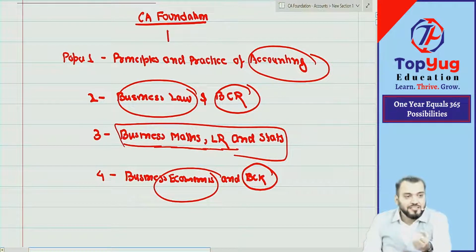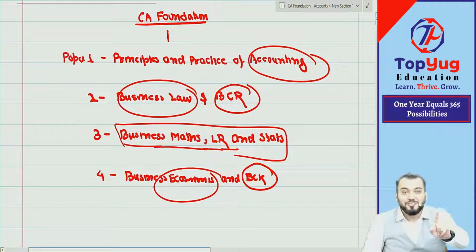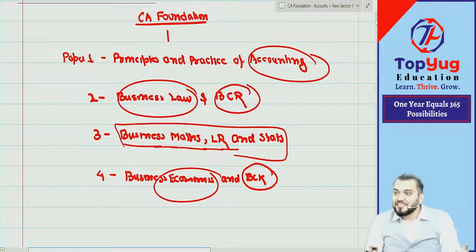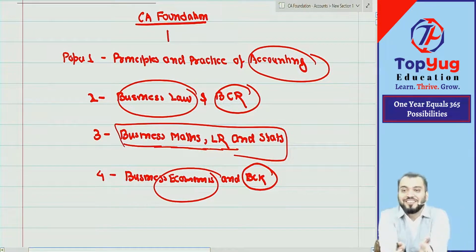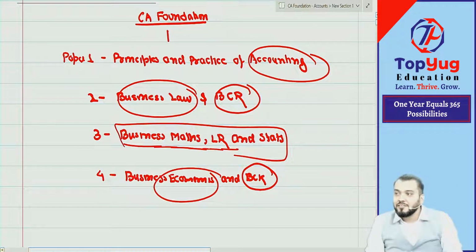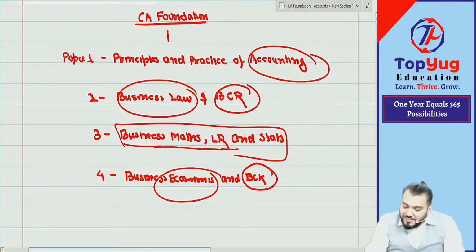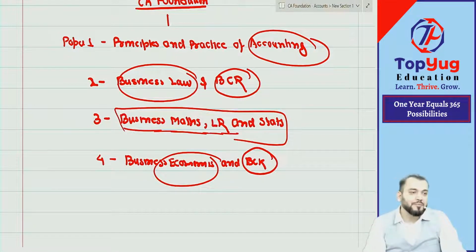Arey, bolna re. Yes or no? Then also you joined it. Maza toh aa raha hai. Bolo. Means you want to get this type of maza, that you want to do that course which others are not doing, which others can't think in their dream, and that course you have opted. I think opting is also one achievement. Correct. So if you have that desire to become CA, the desire will not come without confidence. So it means one thing is clear that you all are here to become CA.